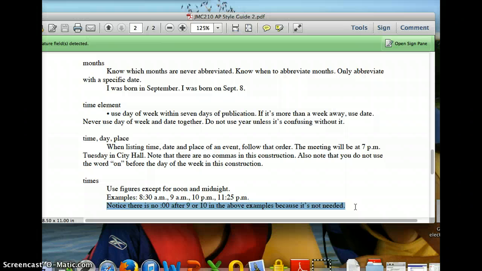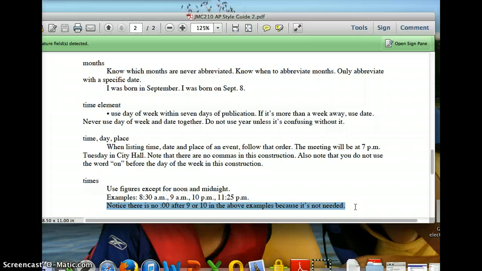All right, so that's a lot. You need to study this stuff. You can always look it up while you're writing and have the entries in the style book, but you don't have to memorize them. What you have to do is know when to look things up. So you have to know, there's a month. Okay, I better look it up. There's a numeral. Oh, I better look it up. Oh, I'm using the time. I better get that right. Maybe I should look it up. Don't guess. Look it up.